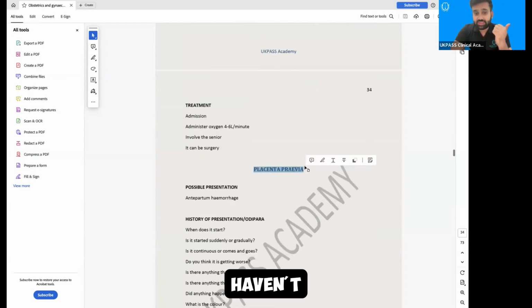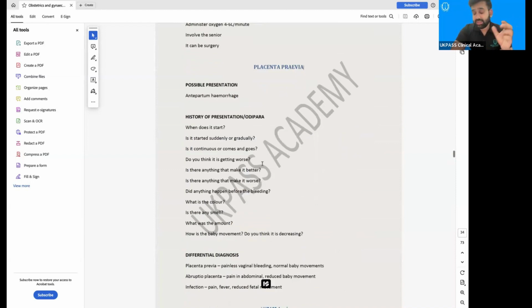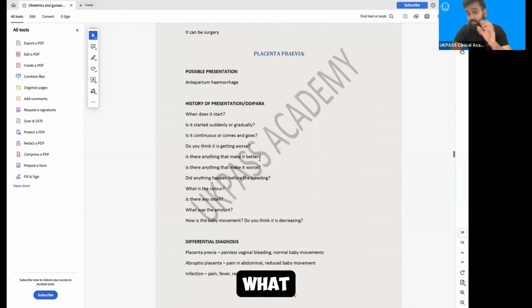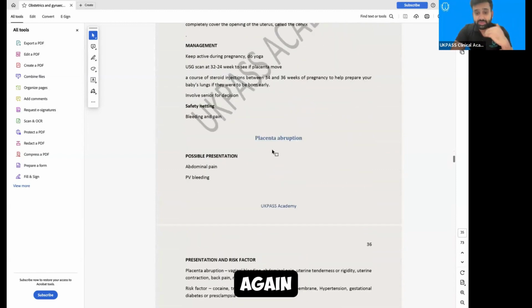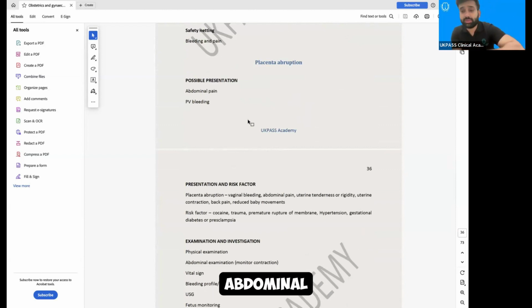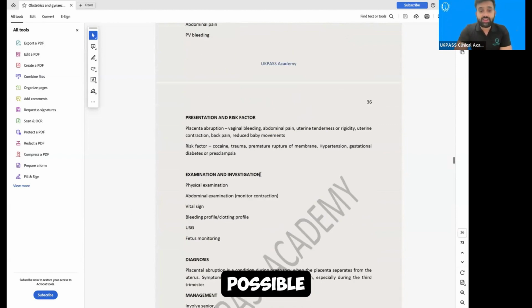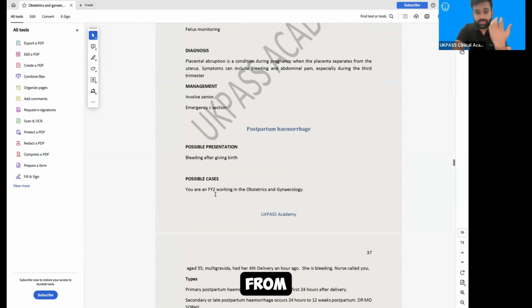Again, placenta previa hasn't come, but presentation would be bleeding. So you will see what part of pregnancy the patient is in, how you are going to do that. Again, placental abruption here, you need to know what would be the presenting features. Even if you see a new scenario in which you see abdominal pain and PV bleed, you would at least have an idea that it is placental abruption, and what are the possible findings and examination, what you need to do.